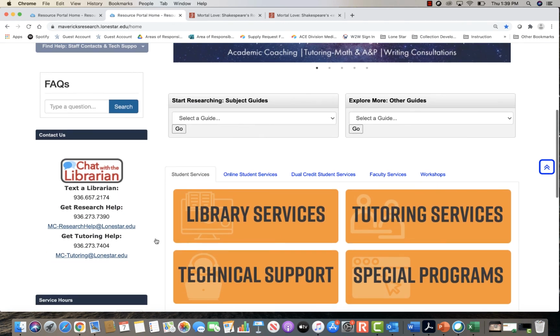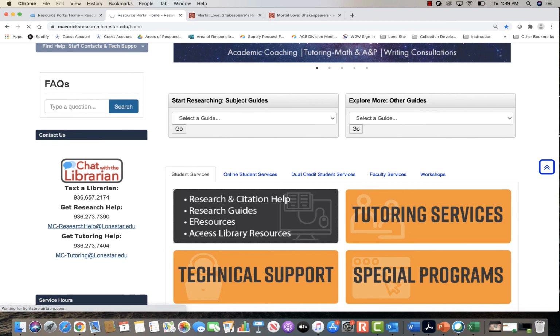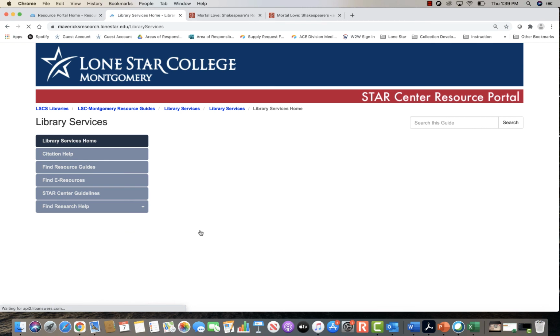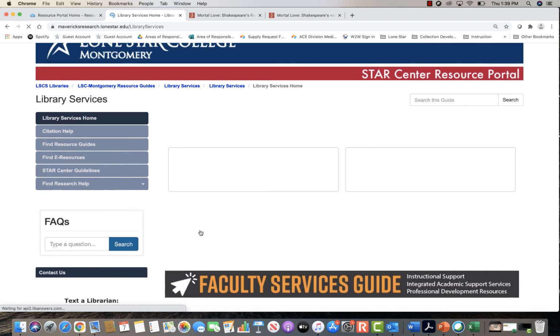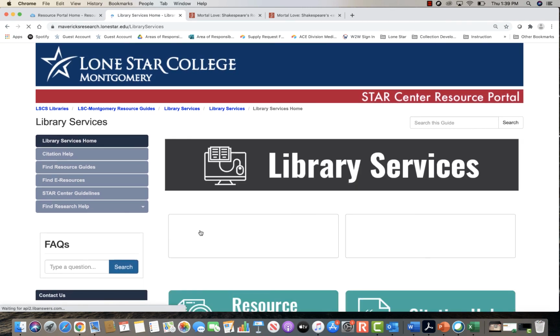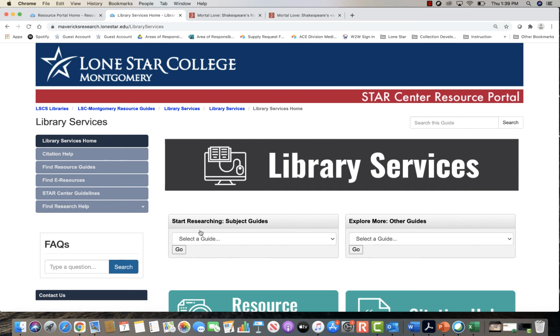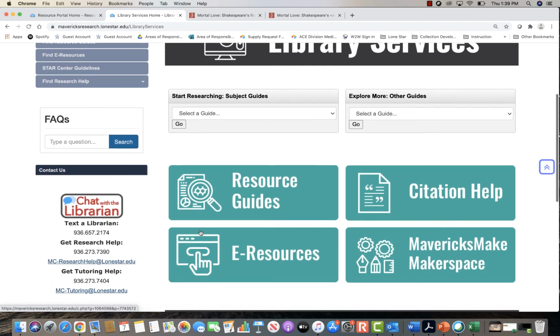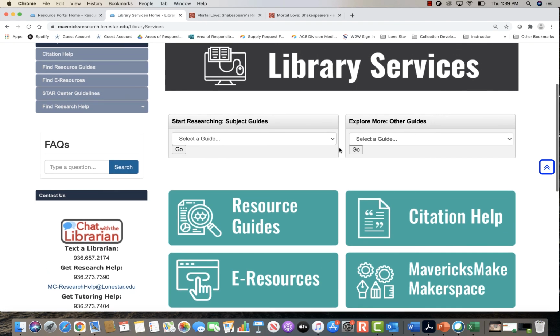Also, we have a link here to library services. I'm going to click on that. So as you're going through the research process, you definitely want to visit the library services page. We have some great resources for you. Again, here's our link for the resource guides. If you need citation help or if you need quick access to e-resources, we have those quick links for you.